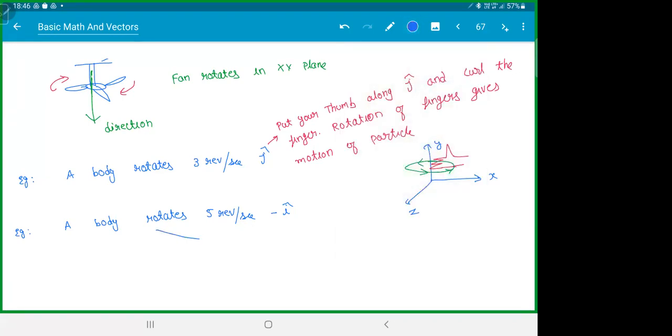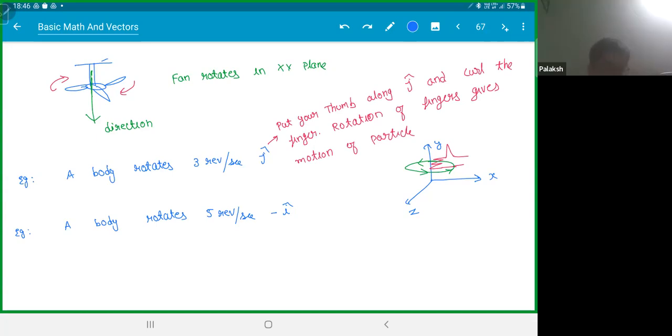Can you tell me how this one will look? Try it. I'll give you 10-15 seconds, then I'll show you. You have to put your thumb along the minus x-axis and rotate your fingers. Use the right hand. But this thing we will be studying extensively in rotational mechanics. That is the first time you'll encounter circular motion a bit, but we will deal with rotational mechanics a lot.